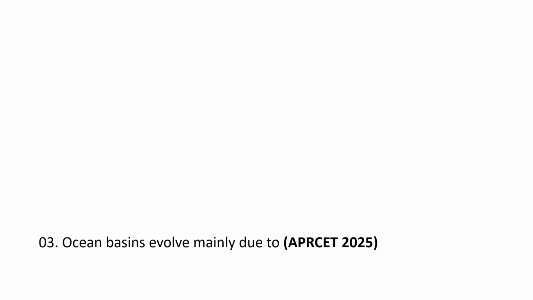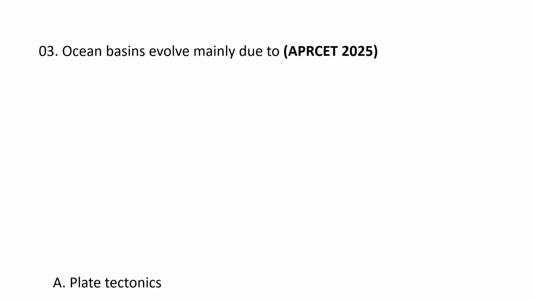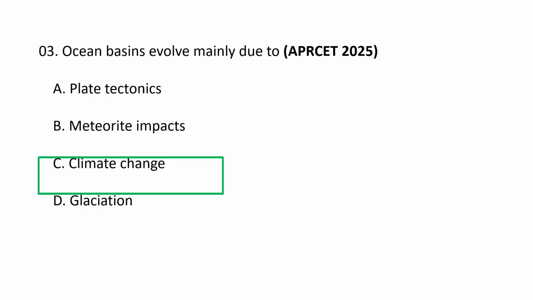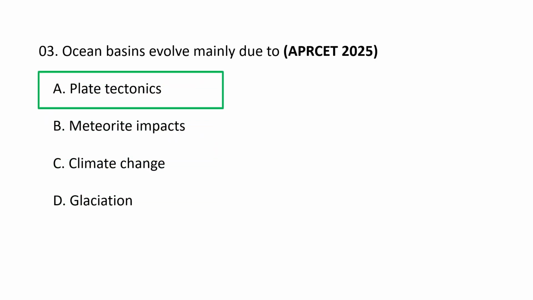Next question. Ocean basins evolve mainly due to A. Plate tectonics, B. Meteorite impact, C. Climate change, and D. Glaciation. Ocean basins evolve mainly due to plate tectonics, specifically seafloor spreading at mid-ocean ridges and subduction where plates collide.